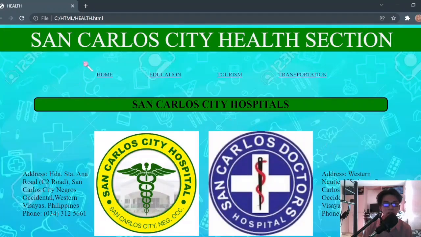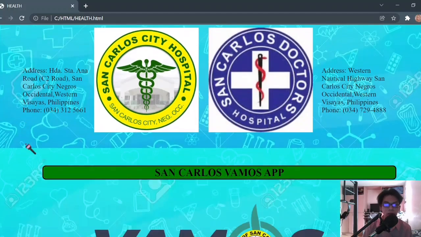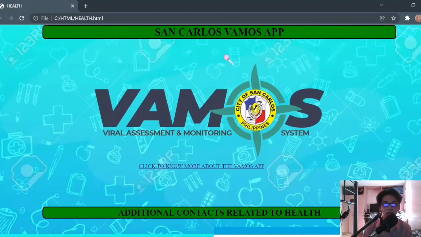So here, San Carlos City Health section. Then of course the navigation links or the links. So then the San Carlos City hospitals. Then the two hospitals that are in San Carlos City. Then their address and of course their contact numbers. Then second is the San Carlos Vamos app. Then what the San Carlos Vamos app looks like. And what's this meaning? So viral assessment and monitoring system.